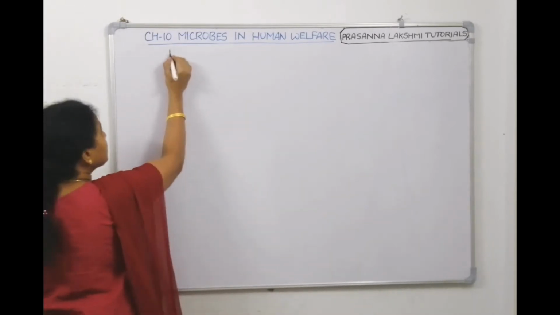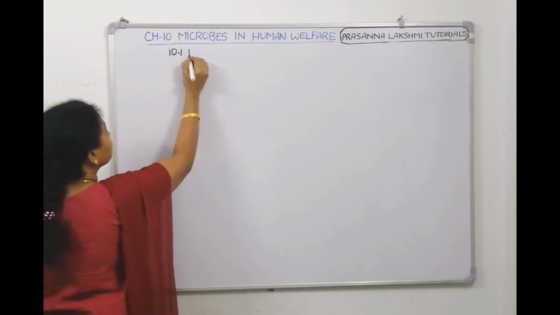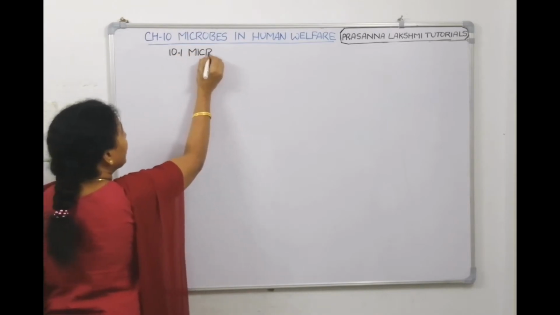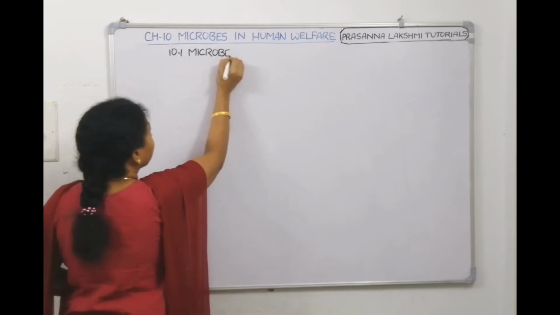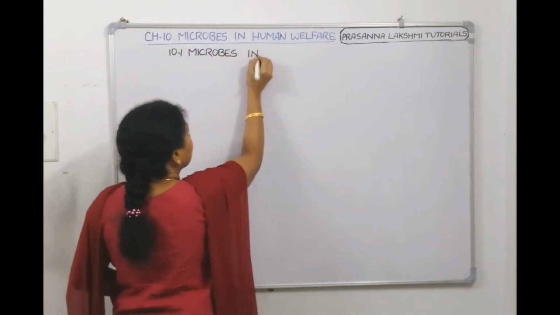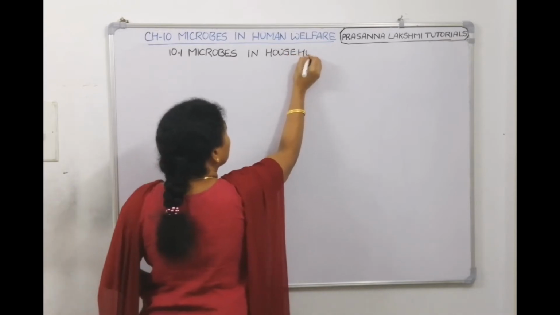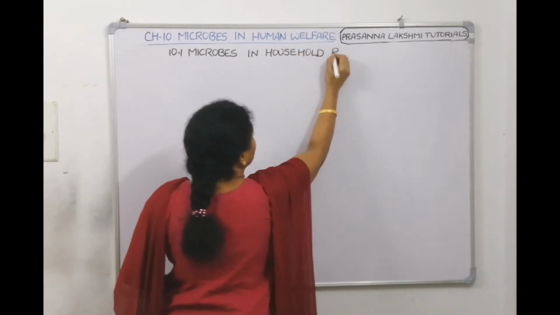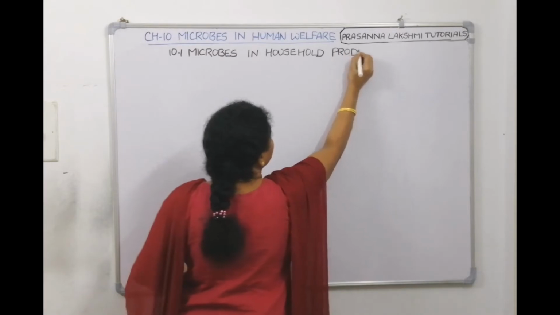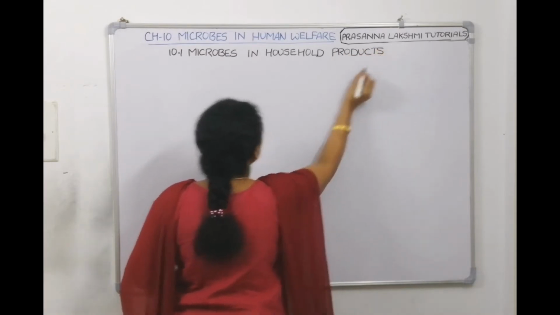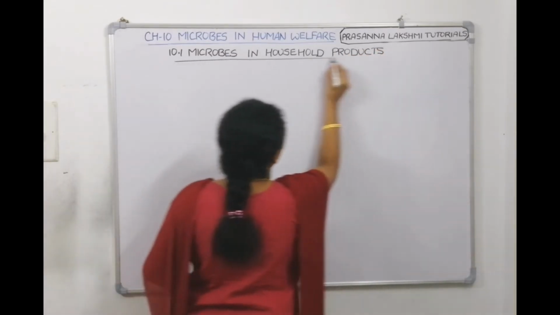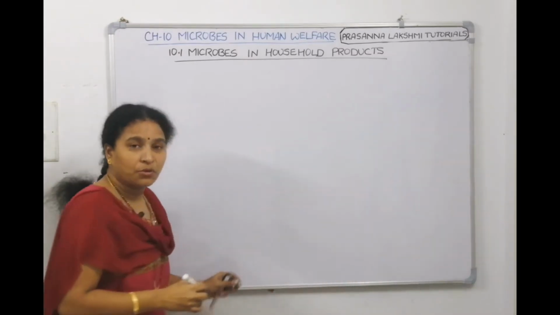Okay, so now our today's topic is 10.1, microbes in household products. Now this is our today's topic. Let us have an understanding of this topic today.